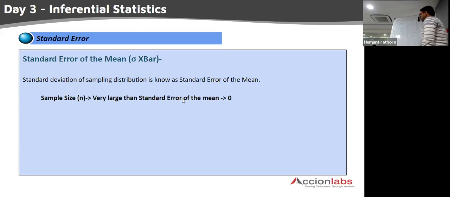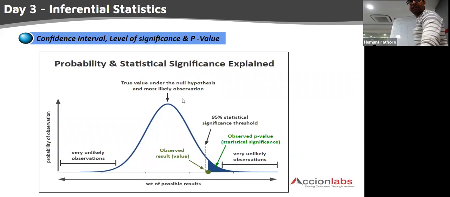Okay, so we have covered this much so far. Now comes the most important thing, p-value. Confidence interval I have already explained. What is confidence interval? Level of significance alpha I have explained. Now comes the p-value. Very important concept, so let us try to understand this now.